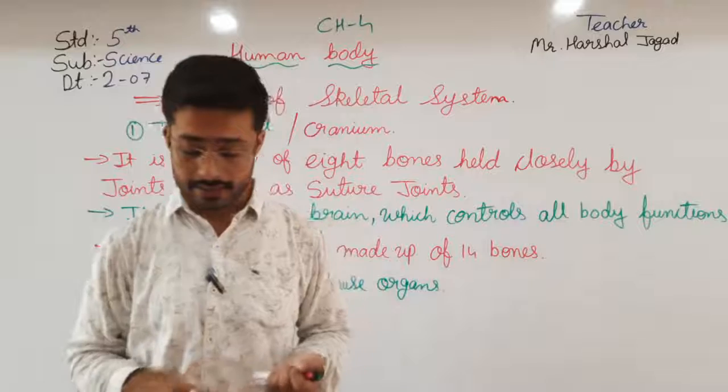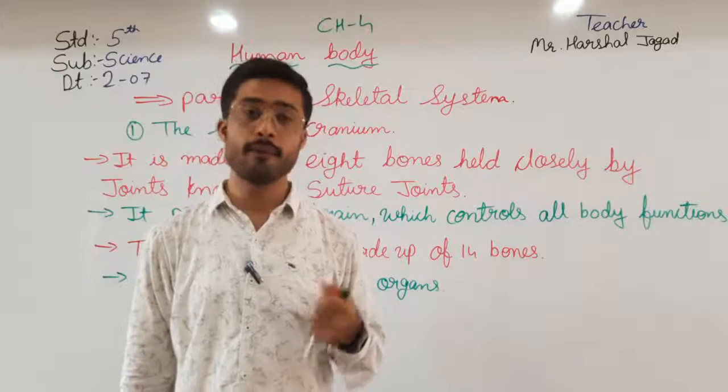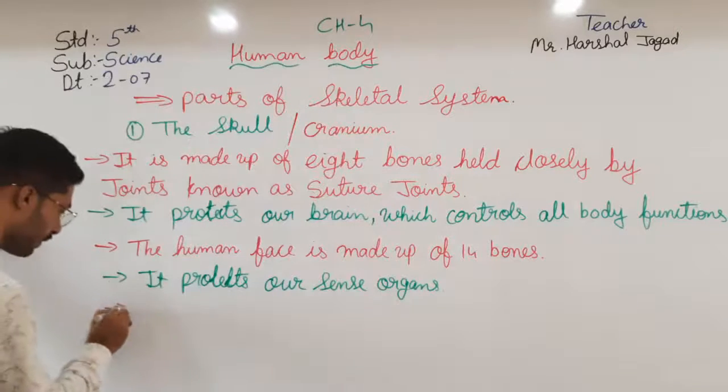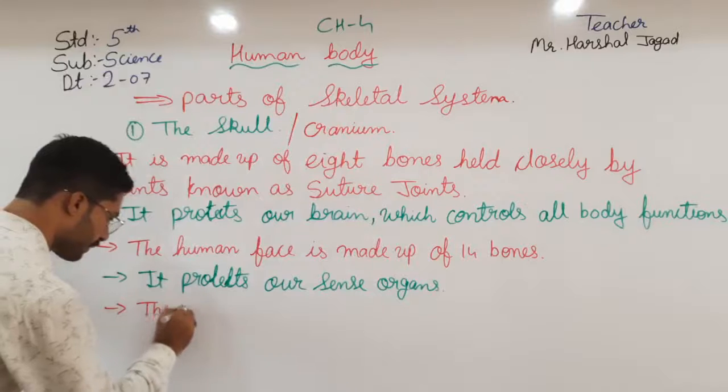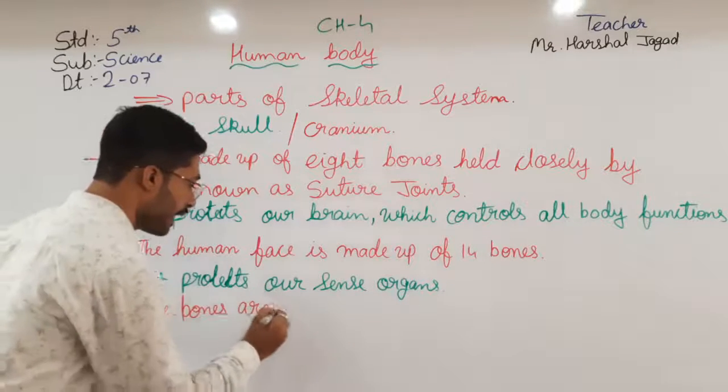The bones are all joined and therefore immovable.